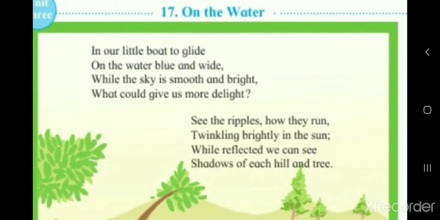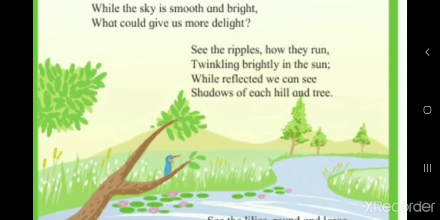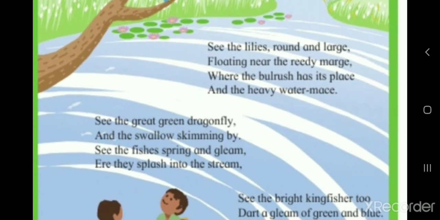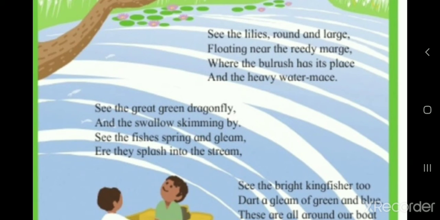In our little boat to glide on the water blue and white, while the sky is smooth and bright, what could give us more delight? See the ripples, how they run, twinkling brightly in the sun, while reflected you can see the shadows of each hill and tree. See the lilies round and large, floating near the reedy marge, where the bulrush has its place, and the heavy water maze.